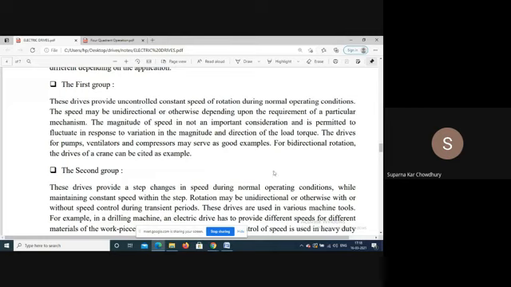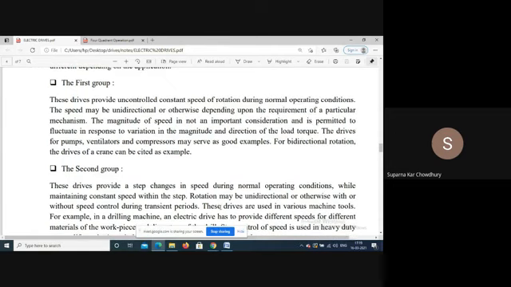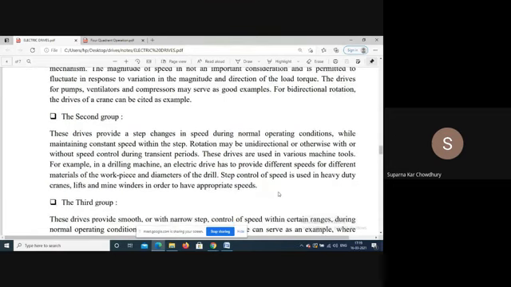Now, a pump drive is unidirectional. We can't have bidirectional, but there are certain applications where we can have bidirectional also. In the second group, the drive provides a step change in speed during normal operating condition while maintaining a constant speed for a particular operation. Rotation may be unidirectional or bidirectional depending on the load. There can be speed control, with or without speed control during the transient period.